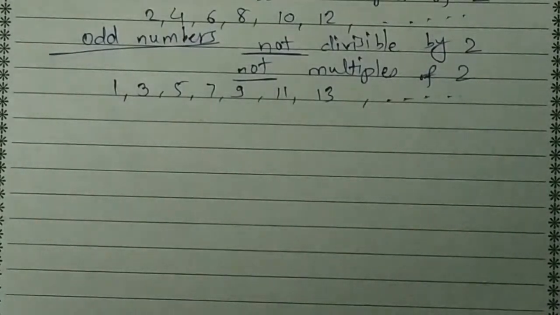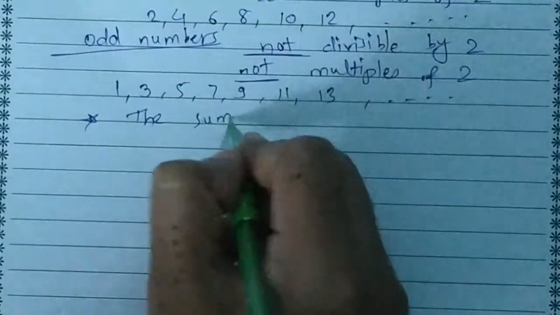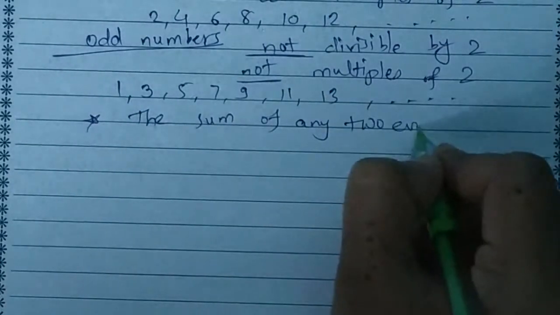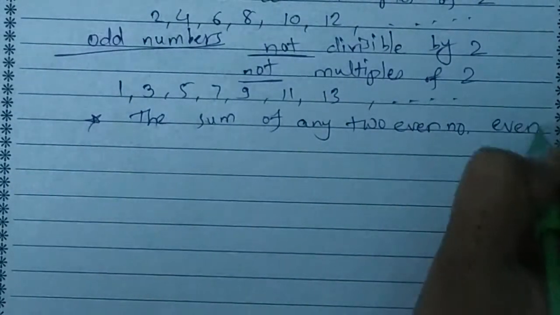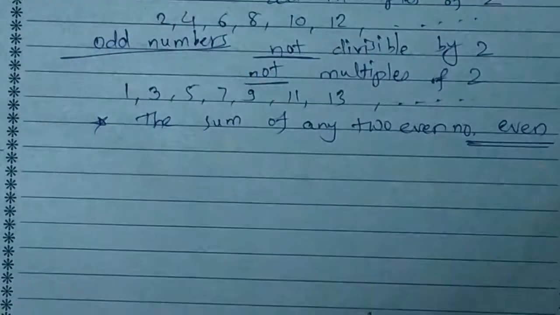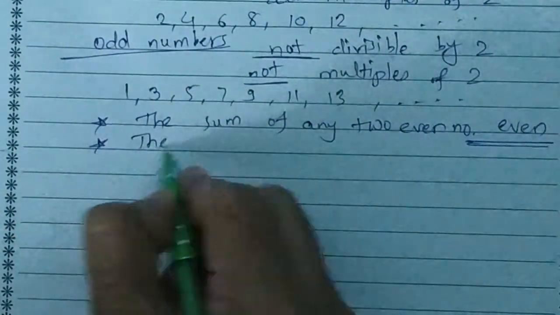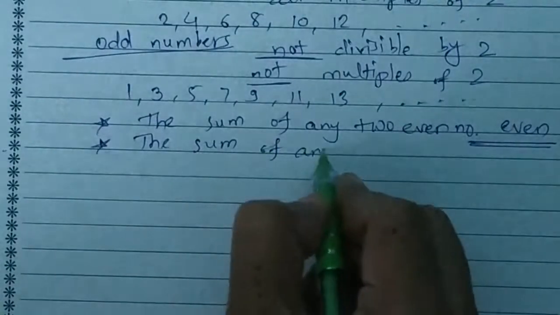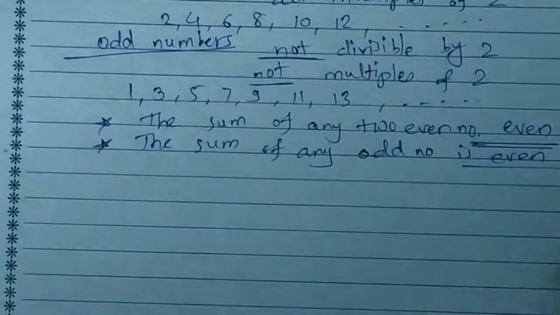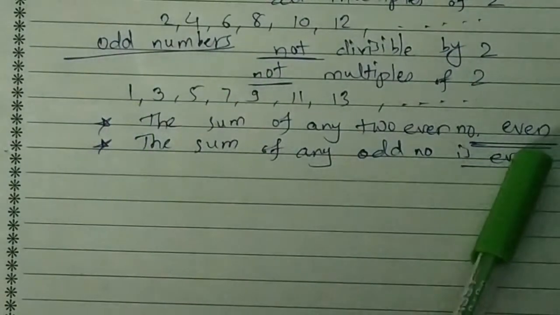We have some facts about the even and odd numbers. The sum of any two even numbers is also even. You can take any two even numbers like 2 and 4. When you add them, you will get 6, which is also even. And again, the sum of any two odd numbers is also even. Take any two odd numbers like 1 and 3. When you add them, 3 plus 1, 4, you will again get an even number.